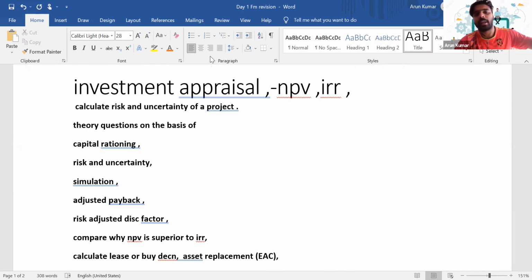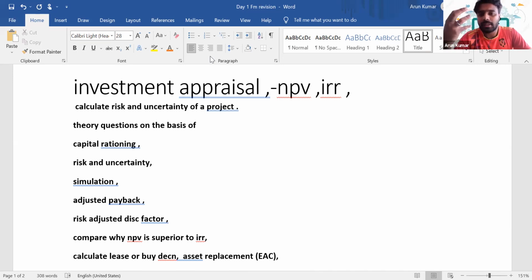Let's say I'm forecasting that in the next 5 years, I will get this much amount of sales, or my variable cost will be this much amount. So literally you have forecasted the sales and other costs with regard to that project. Even the discounting rate is just your assumption, that the discounting rate or the cost of capital will be 10% or 12%. But we should not ignore the fact that all these factors which you have considered for calculating NPV are variable factors. So since these are variable factors, there is a higher risk that if any of these changes adversely, it can impact your NPV, isn't it?